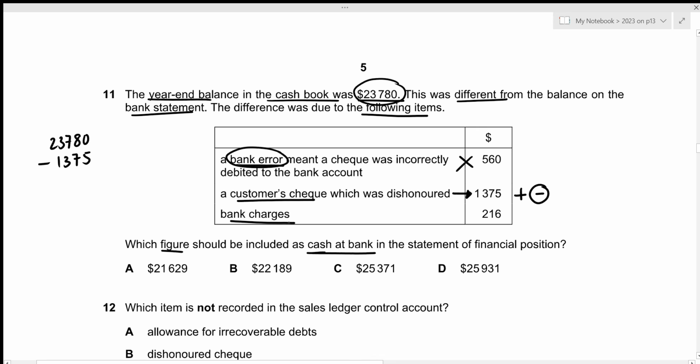Then we have bank charges. So bank charges will be automatically recorded within our bank statement, but we have to record it into our cash book again. And remember, this is also an expense, which is why we subtract the 216. This will give the value of 22,189. This is the correct answer we're looking for, which is given in option B.